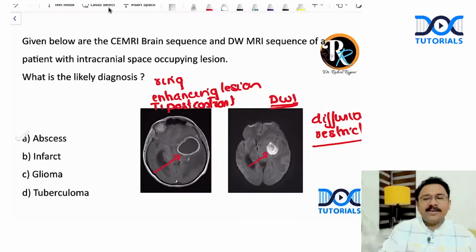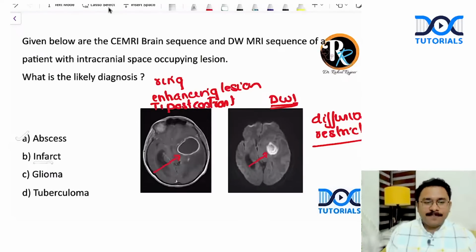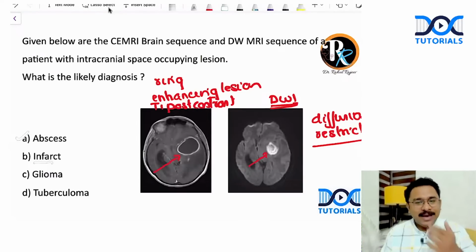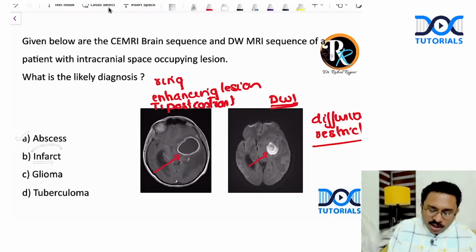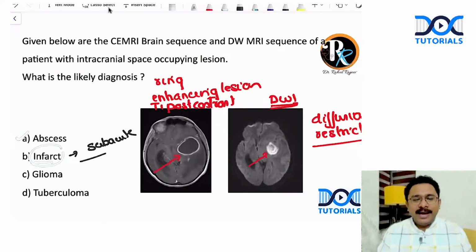None of the other options will show this, because even if it is an infarct, it has to be in the acute stage. There can be a diffusion restriction possible. You might ask me, don't you think that diffusion restriction is seen in infarct? But let me ask you something. Do you think an acute infarct will show a ring enhancing lesion? An infarct can show some sort of ring enhancement, but that is only in case of a subacute stage, not in the acute stage. Never going to have that.